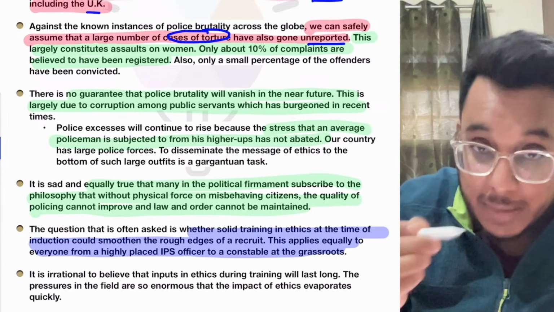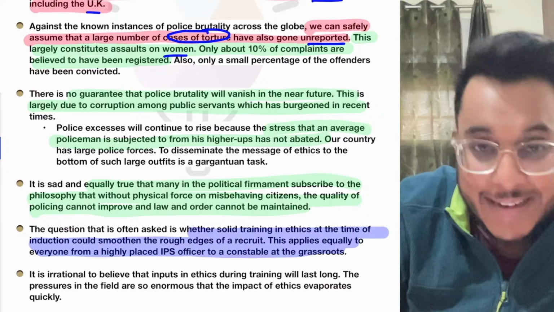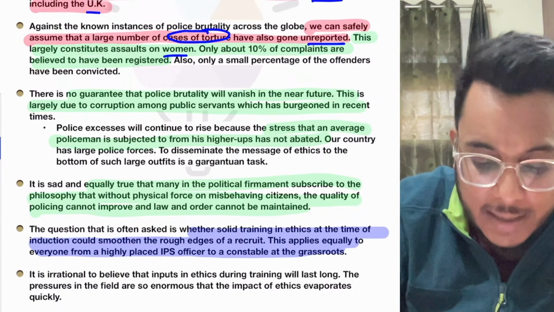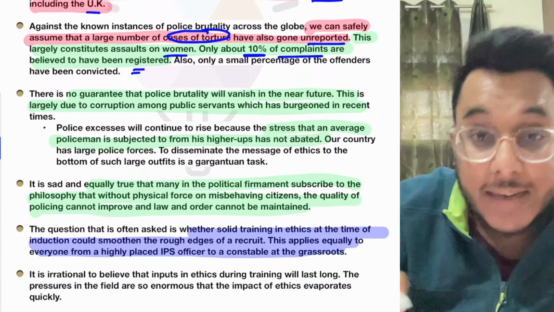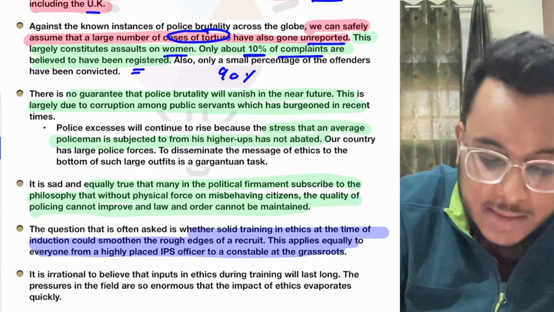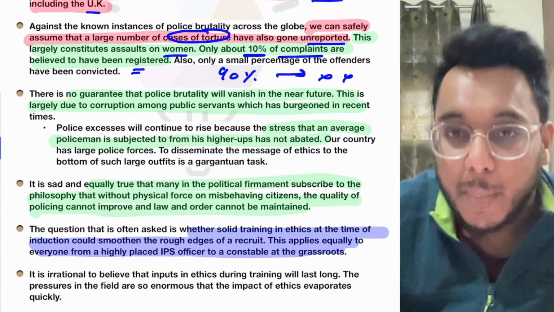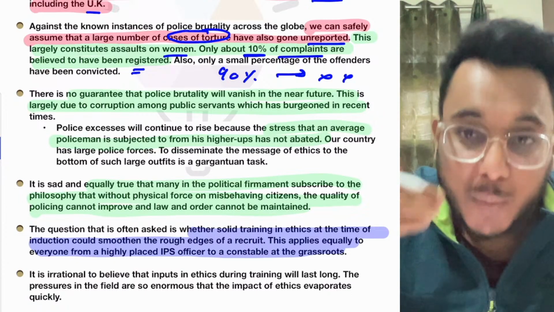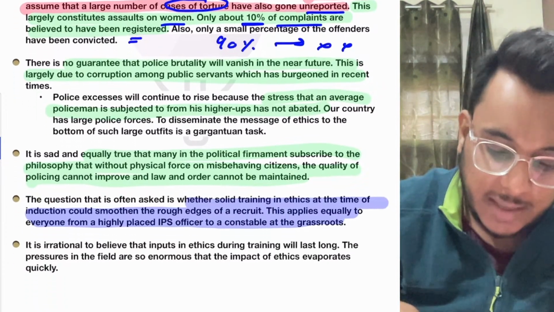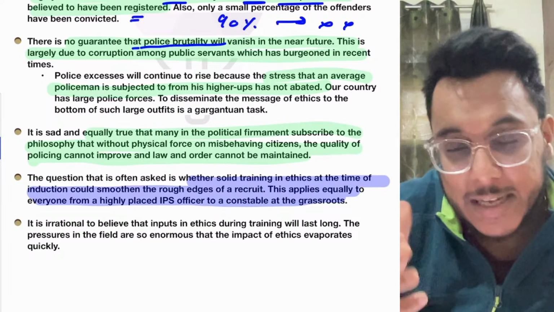It is being said that many times police harass women also. The number of cases being filed shows that only 10% of the complaints are actually registered. In 90% of the cases, even if the police personnel have misbehaved, the case is not filed, because people think, how can you file a complaint against the police in the police station? This is something that is there. Now the article is saying that there is no guarantee that this police brutality will go away.